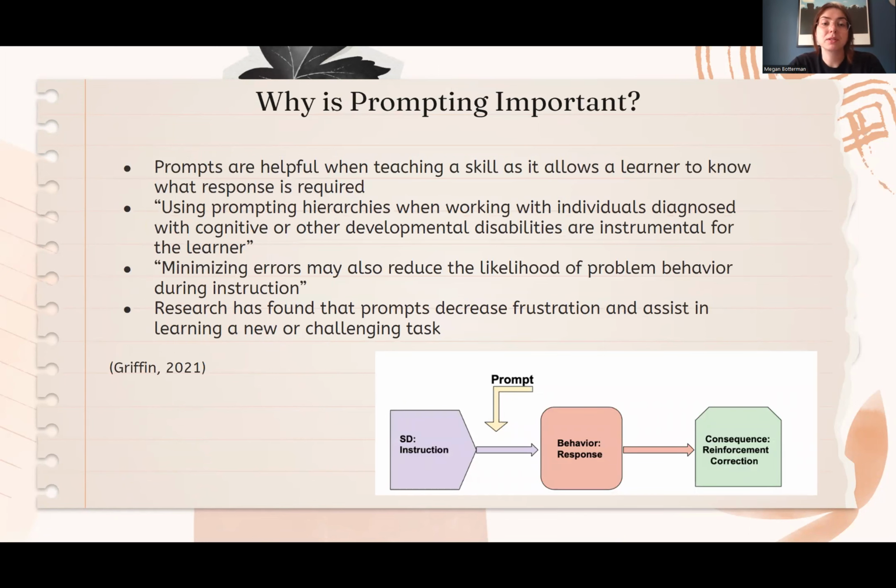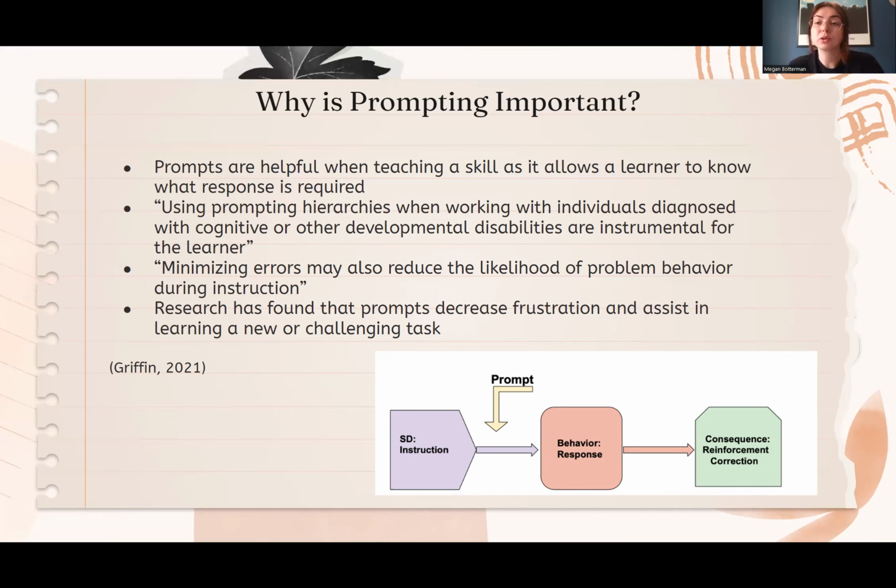Why is prompting important? Prompts are helpful when teaching a skill as it allows a learner to know what response is required. Griffin 2021 states that using prompt hierarchies when working with individuals diagnosed with cognitive or other developmental disabilities are instrumental for the learner. Minimizing errors may also reduce the likelihood of problem behavior during instruction. Research has found that prompts decrease frustration and assist in learning a new or challenging task.